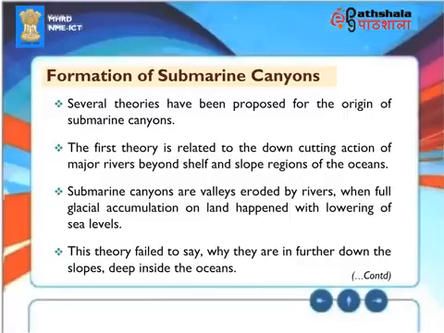The first theory is related to the downcutting action of major rivers beyond shelf and slope regions of the oceans. Submarine canyons are valleys eroded by rivers when full glacial accumulation on land happened with lowering of sea levels. This theory failed to say why they are further down the slopes deep inside the oceans.